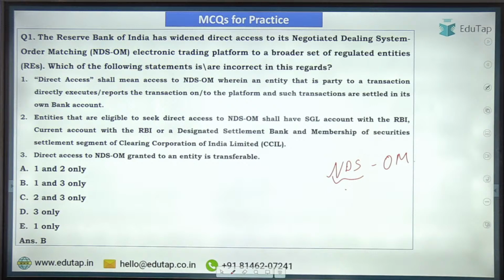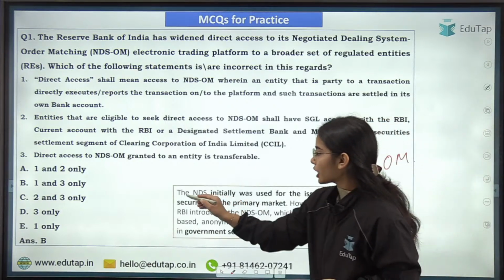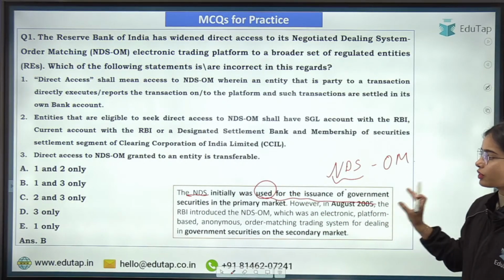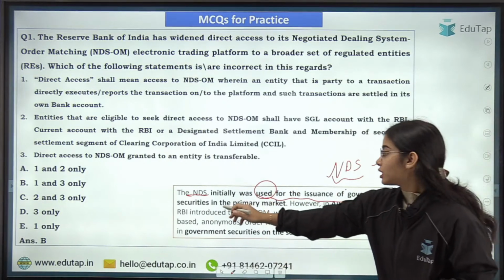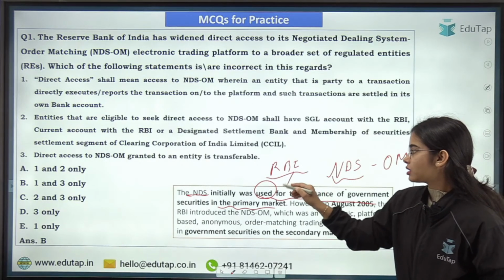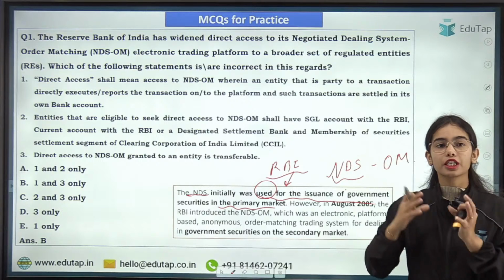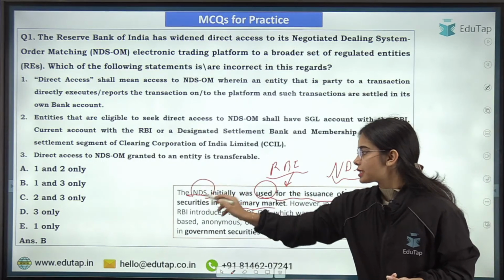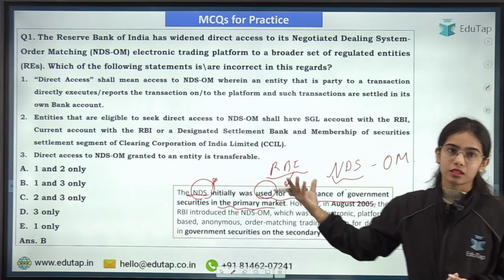First of all, the NDS is the Negotiated Dealing System. Initially, it was used for the issuance of government securities in the primary market. The RBI started issuing the government securities on behalf of the government through this NDS system. That was an online system.